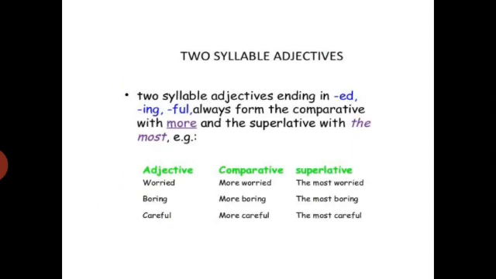Boring. There are two sounds, two syllables. So we will make comparative by using more and superlative by using the most. Careful, there are two sounds, two syllables, so we will make comparative by using more and superlative by using the most. Worried, more worried, the most worried. Boring, more boring, the most boring. Careful, more careful, the most careful.